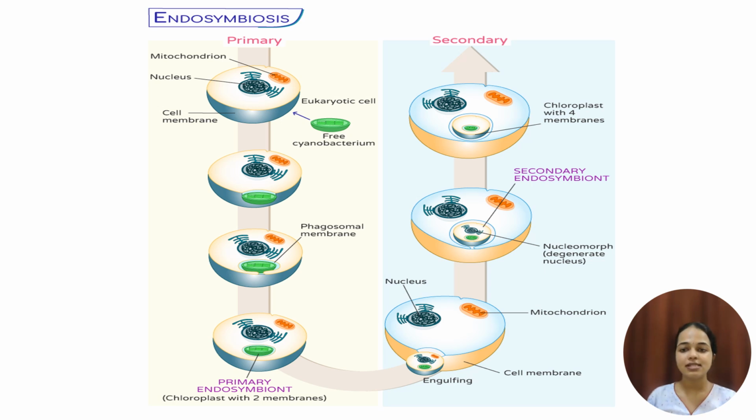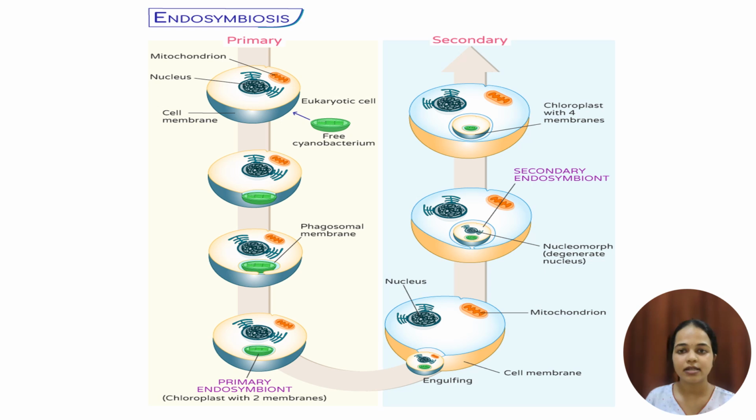Now, when this cell is engulfed by another eukaryotic host cell, it is called a secondary endosymbiosis, in which the chloroplast consists of four membranes. Here, in contrast to the two membranes in the primary endosymbiosis, there are four membranes surrounding the chloroplast that is obtained by the secondary endosymbiosis.